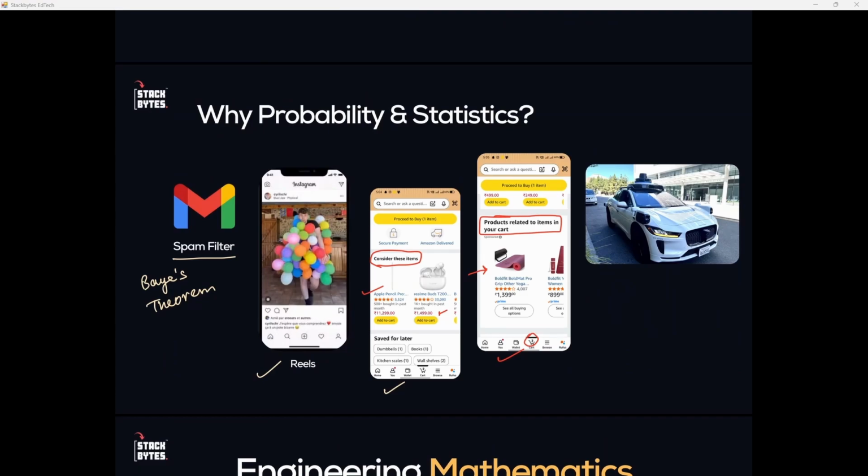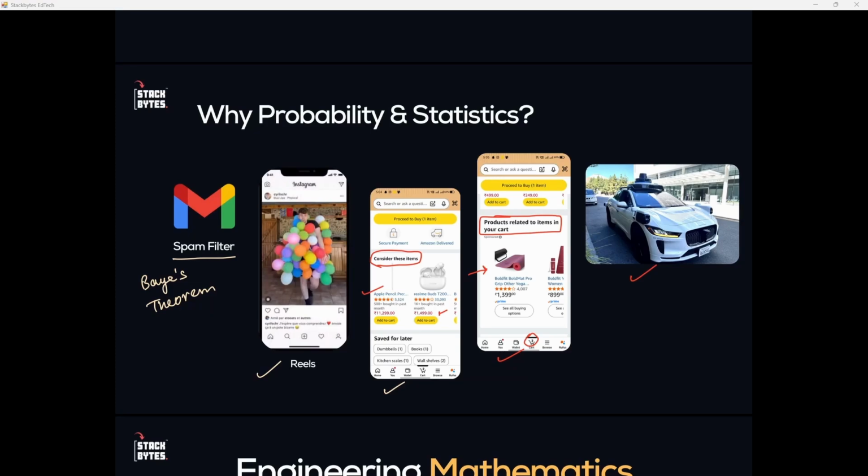Even in self-driving cars, at every moment, the car is asking, what is the probability that the thing in front of me is a person? What is the probability that it's a car? What's the probability it will move left or right? So it's making hundreds of probability decisions every second. One wrong estimate and the car crashes. This is why probability is not just theory. So in self-driving cars also, probability is being used. Right? So these are some real world examples, and we'll be talking about more examples as we move further in the sessions, when we study that particular topic.